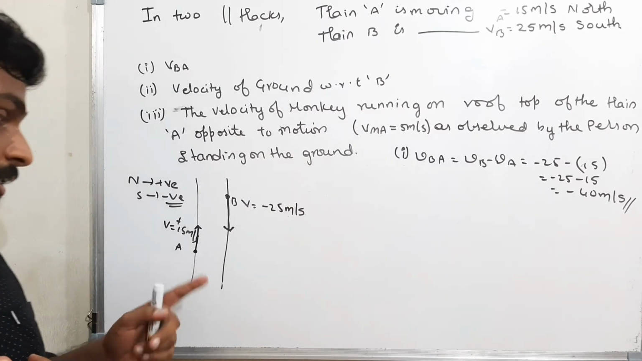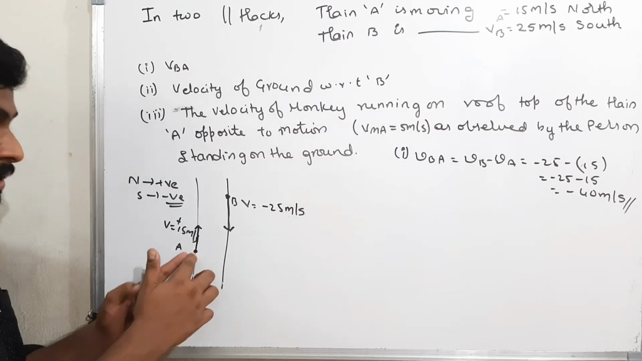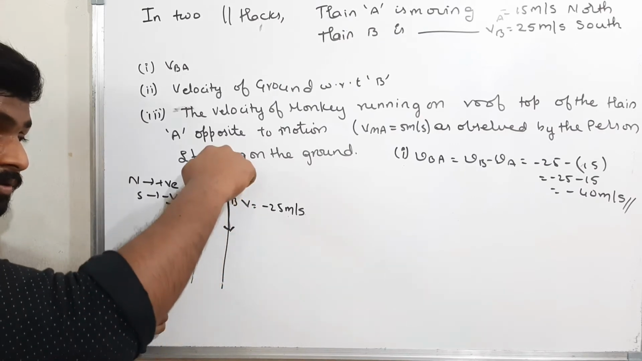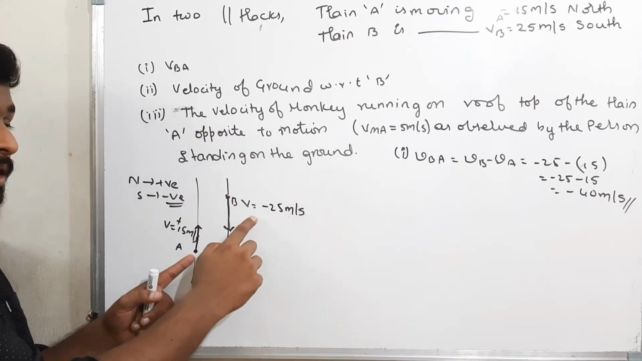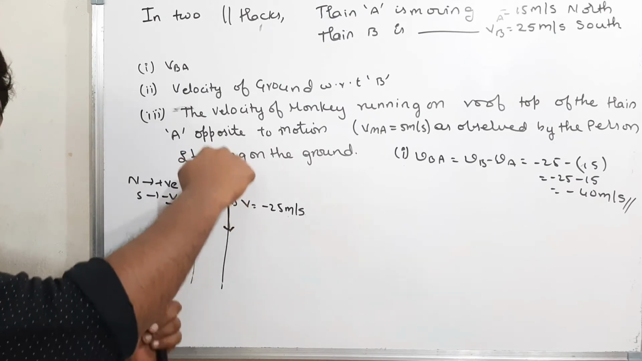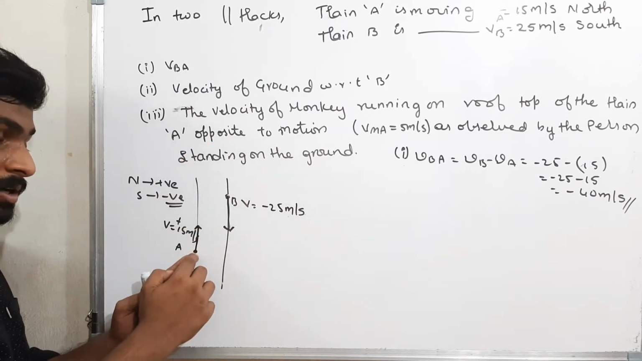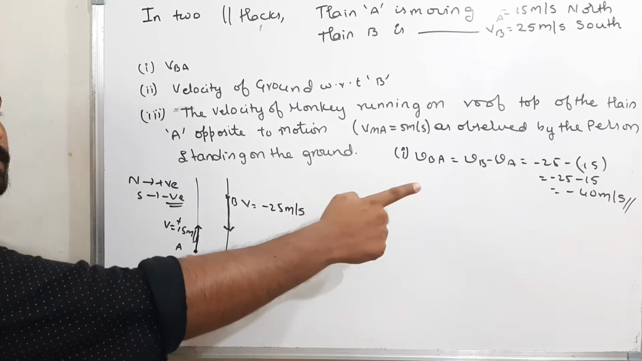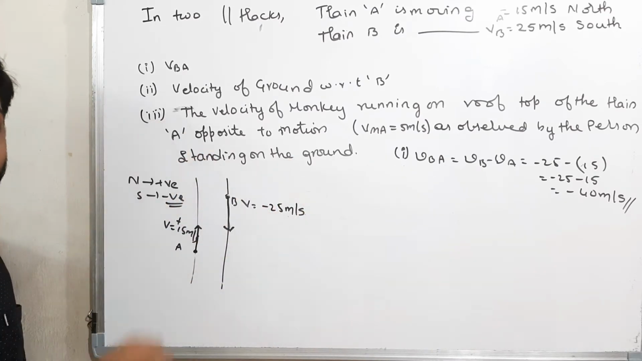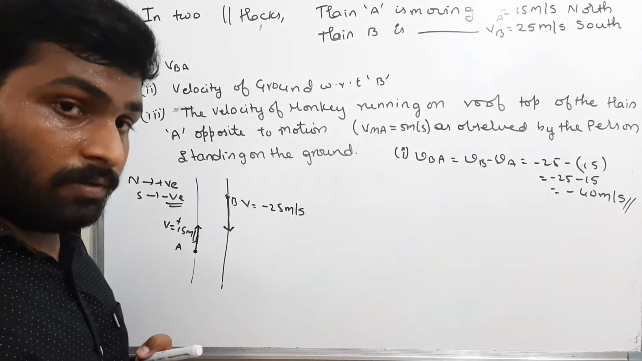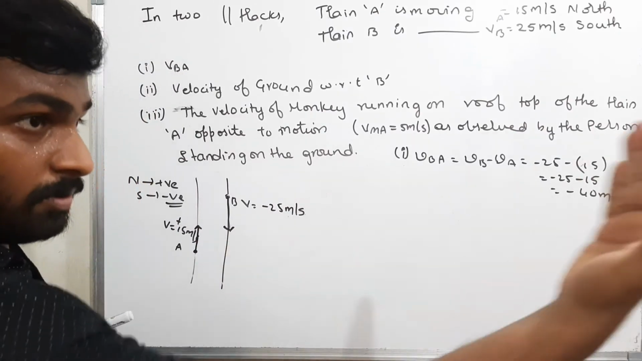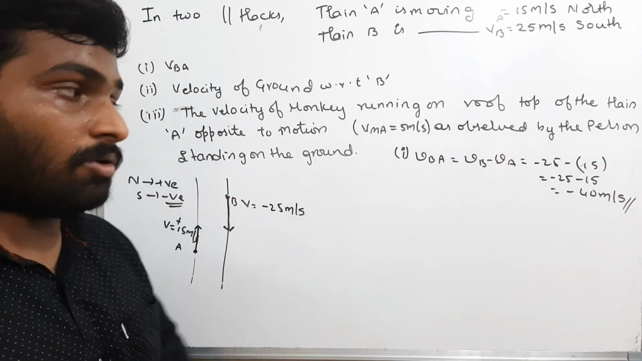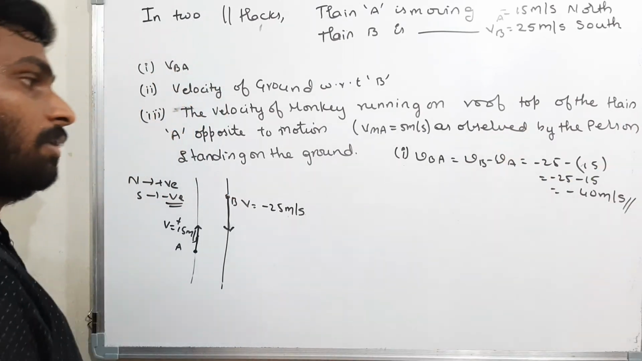I will feel the person who is in train A, he will feel as if train B is coming downwards with the speed in the opposite direction, right? That means the relative velocity will be added. The person in train A will feel as if train B is coming downwards with the speed minus 40 meters per second. Minus denotes the south direction. I am in train A, I will feel as if train B is moving towards me with the speed 40 meters per second. Towards me means it is south direction. Therefore, south means minus 40. Okay, well and good.